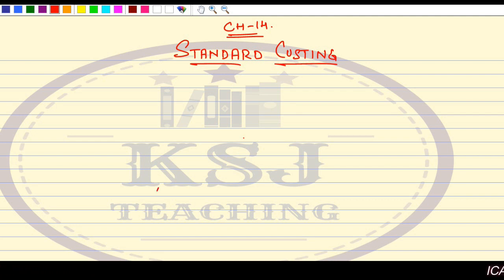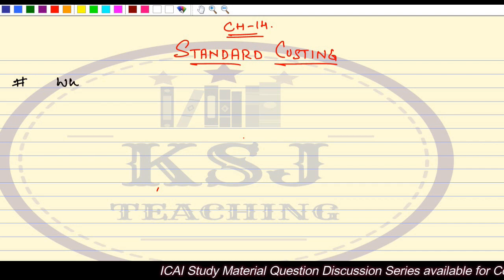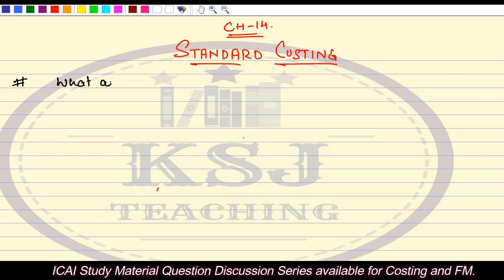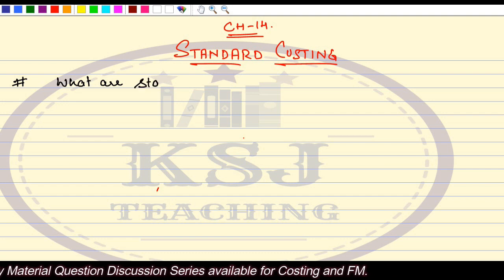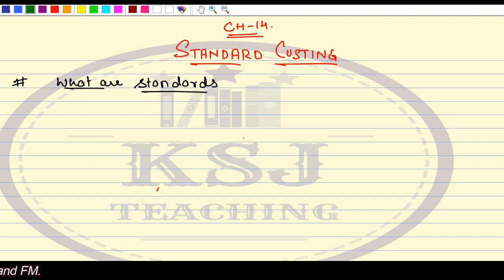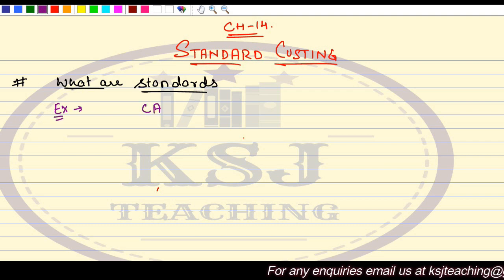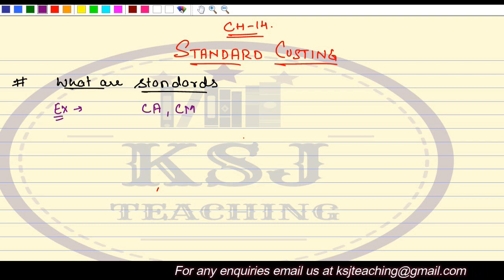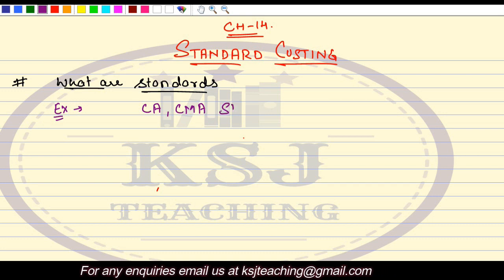Now, when we are talking about standard costing, the first thing that we need to understand is what are standards, right? We'll take a very simple example from your life only. Say you are a CA student, or a CMA, or whichever course you are doing.